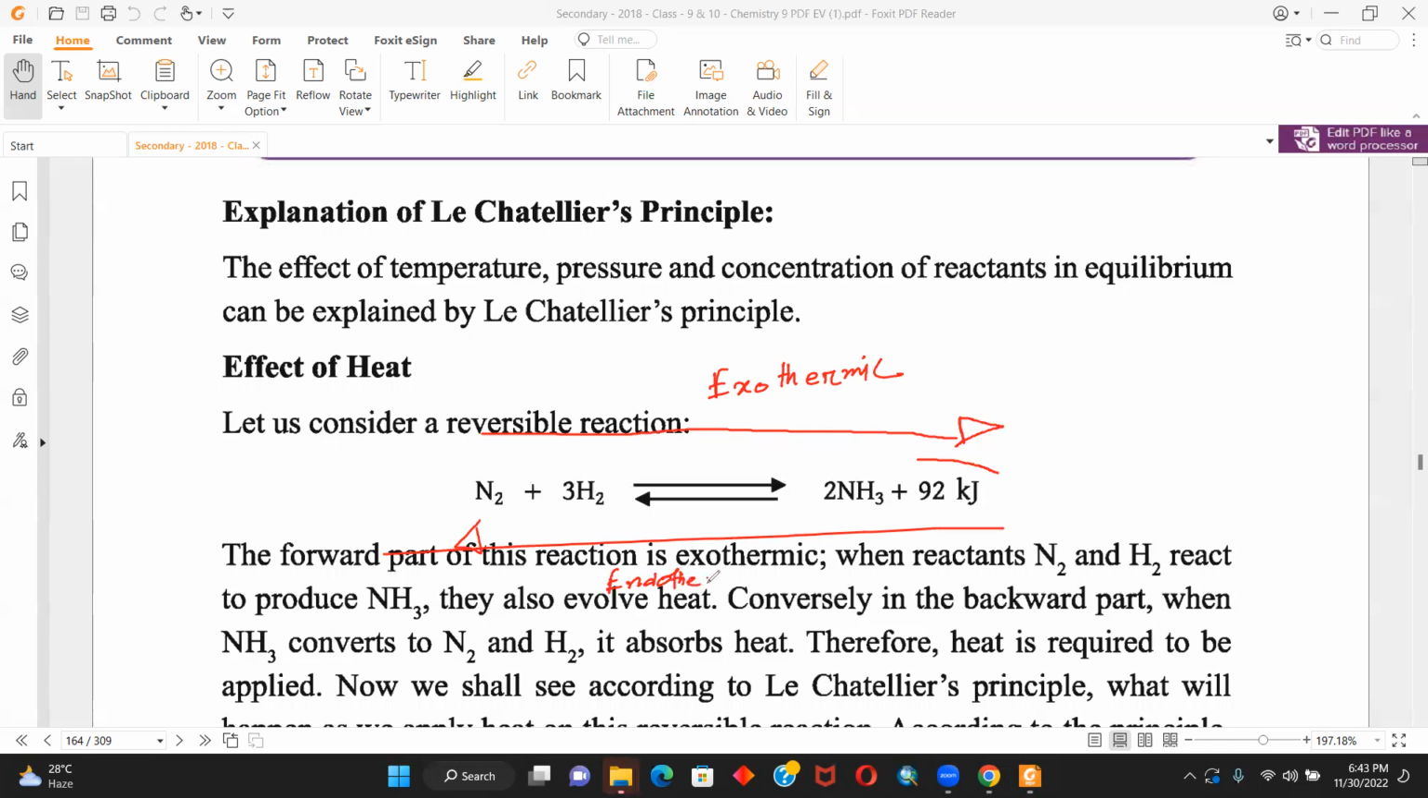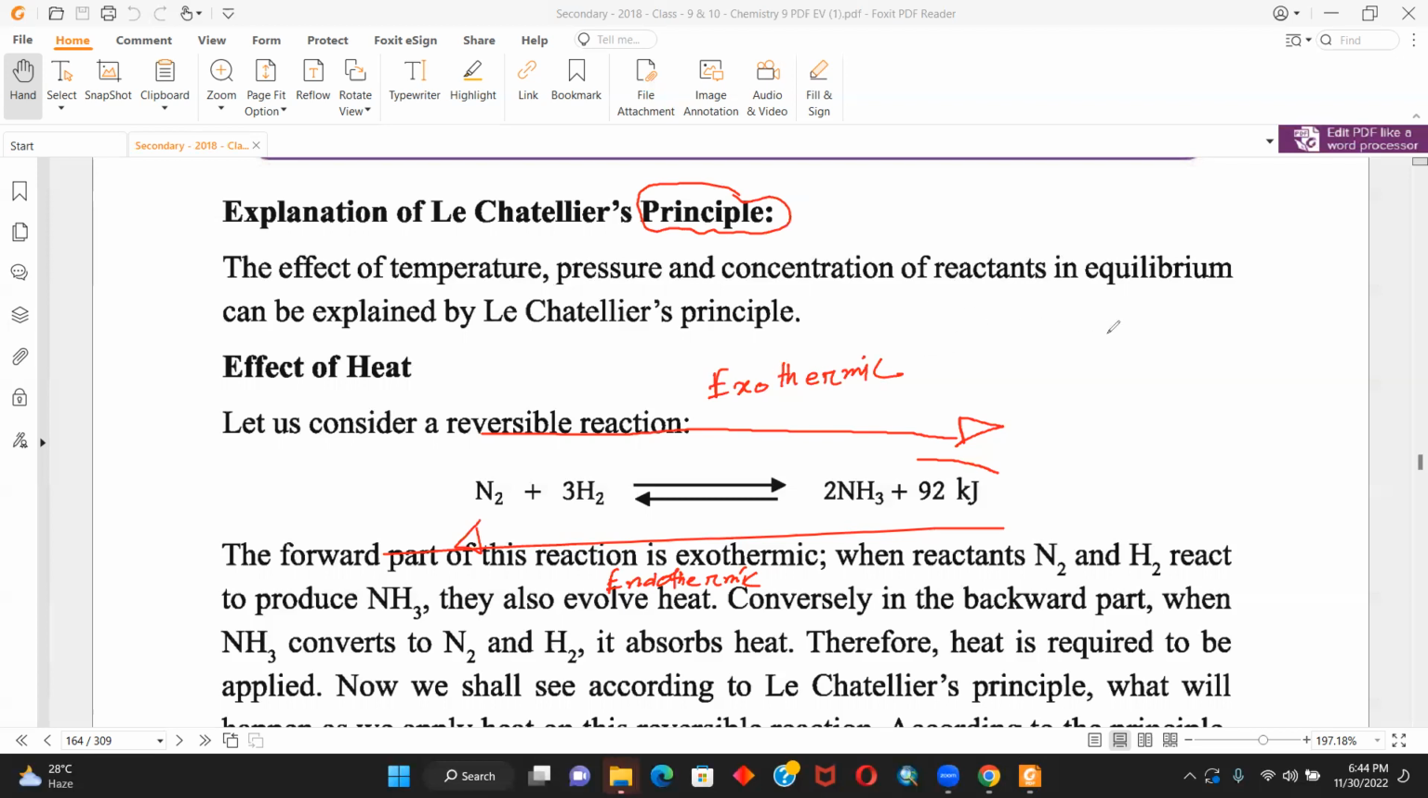Now, what will happen in case of adding heat? Tell me, what is your idea? What do you think will happen? Anyway, it's a principle, so there won't be a lot of explanation, but let's see your views first. What do you think will happen if I add heat? The hint is that you get one of them exothermic, but it won't be combined both.